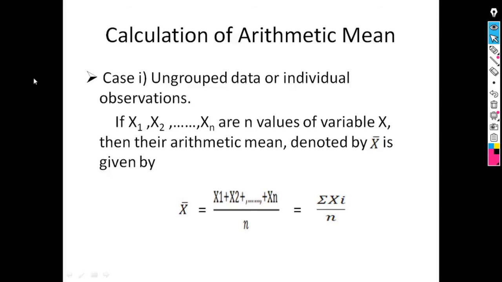If x1, x2 up to xn are n values of variable x, then their arithmetic mean denoted by x bar is given by x bar equal to x1 plus x2 plus up to xn divided by n, that is, summation of xi divided by n.